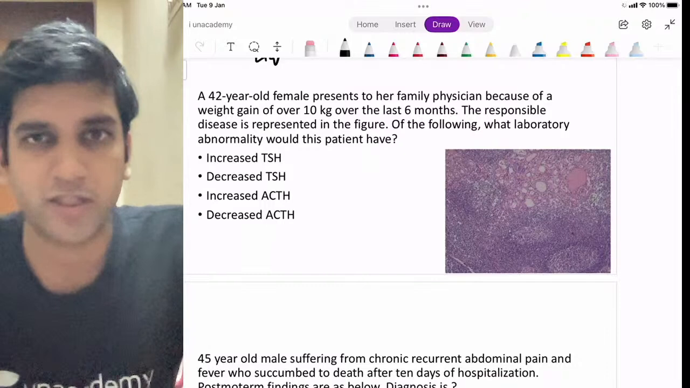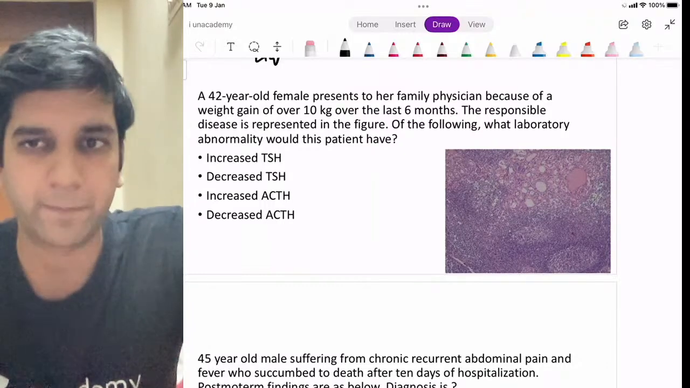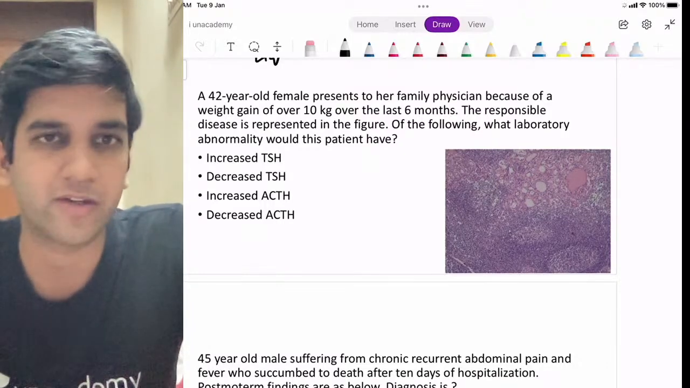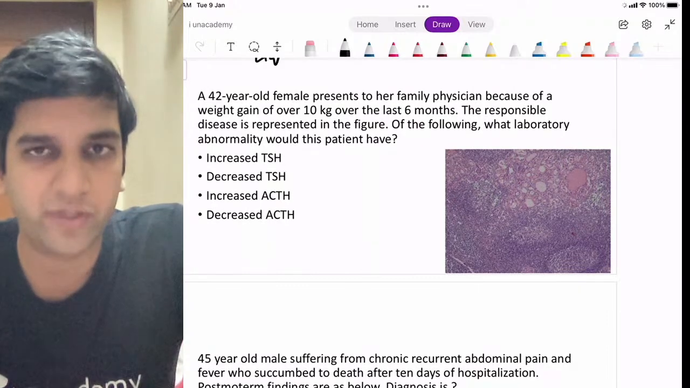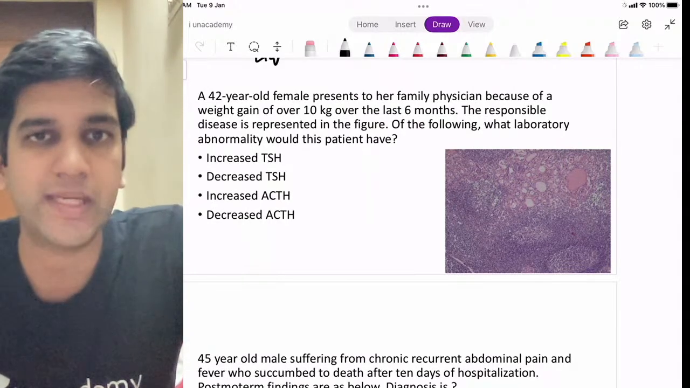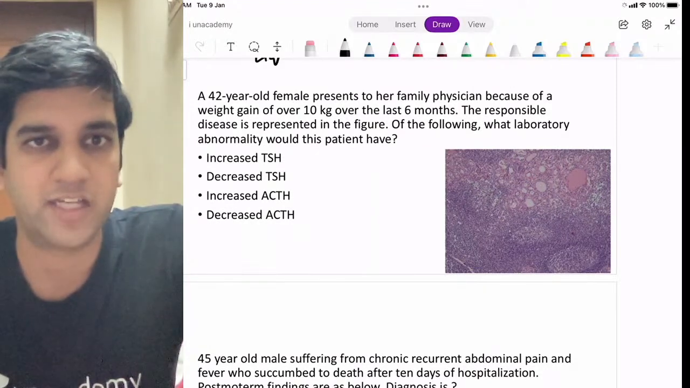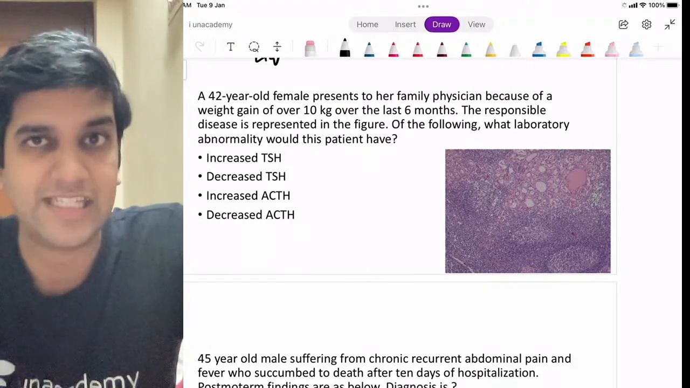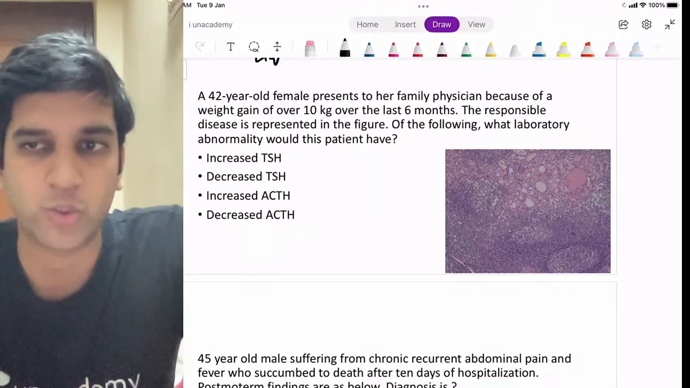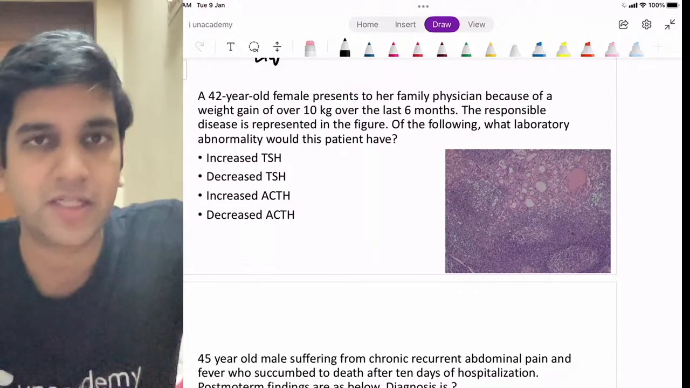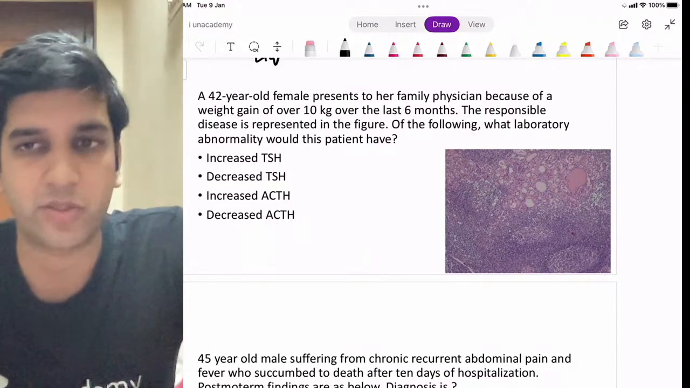Okay, again, we've got a good amount of response for option A. Let's look at whether it's right or not, right? A 42-year-old female presents to the physician with weight gain of 10 kg over the past 6 months. The disease responsible, the image is shown in the microscopy, fine. Great. So here, is it hypothyroidism or hyperthyroidism?